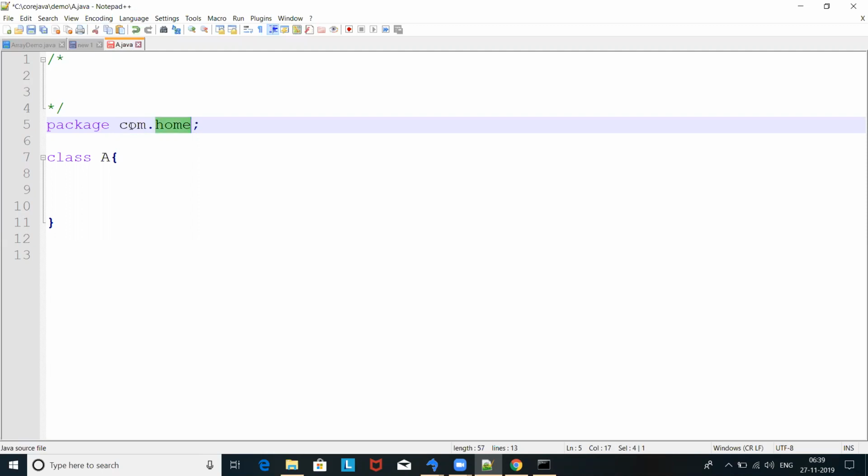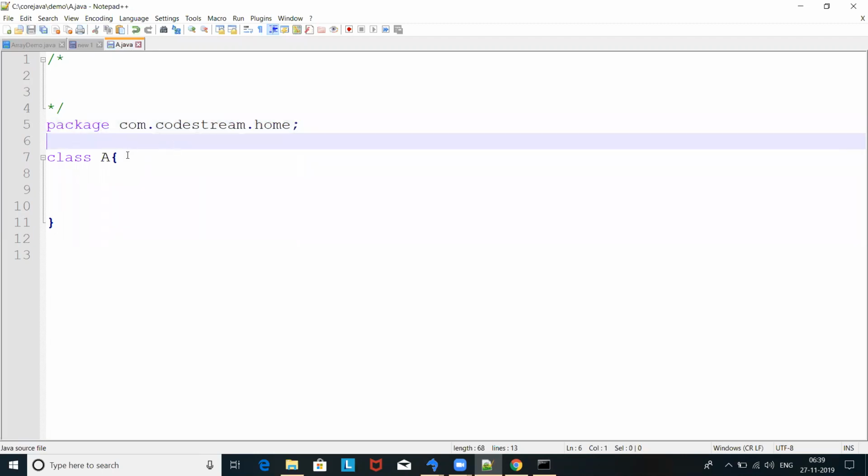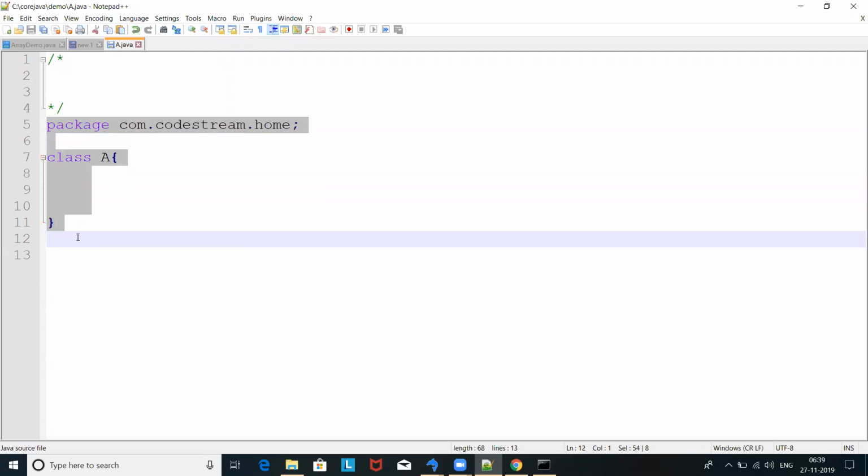Or else I will say com.codestream.home. So under com there is a folder called codestream, and under codestream there is a folder called home. This is the meaning of this instruction. When you compile this program, the compiler will automatically create the package for that as per this instruction.